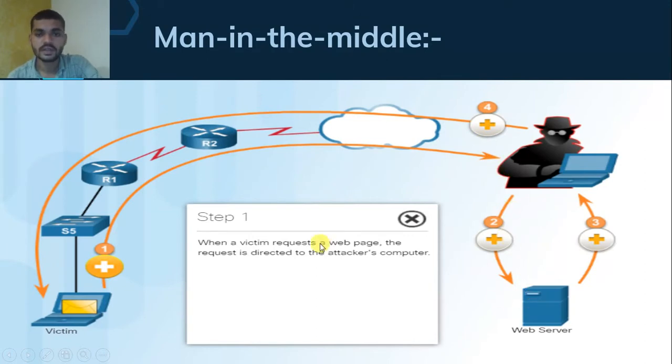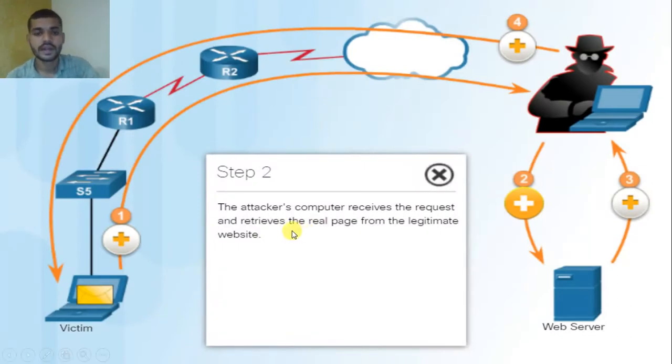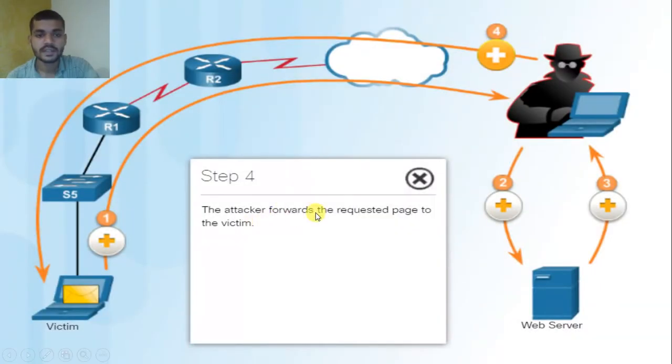Here is an attacker in the middle of the server and the victim. The victim's request goes to the attacker's computer. The attacker's computer receives the request and retrieves the real page from the legitimate website. After that, in the third step, the attacker can alter the legitimate website and apply transformation of the data. At the last step, the attacker forwards the requested page to the victim.